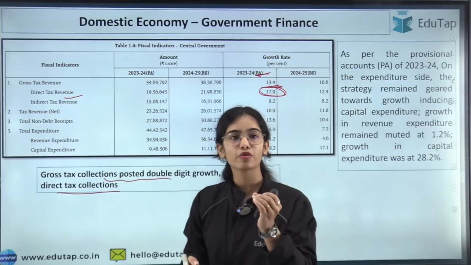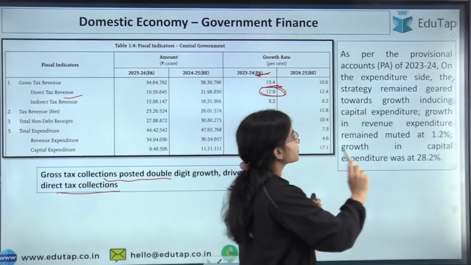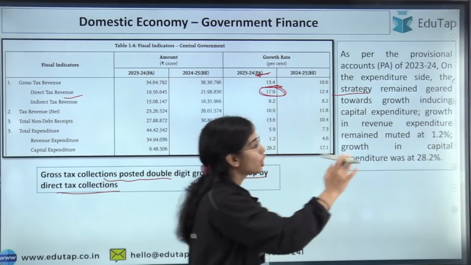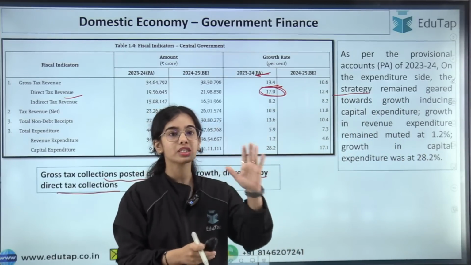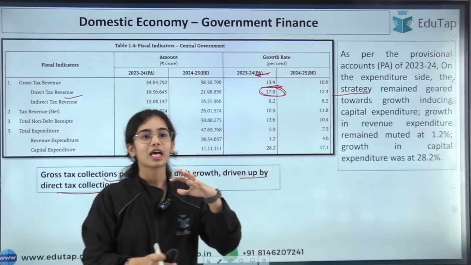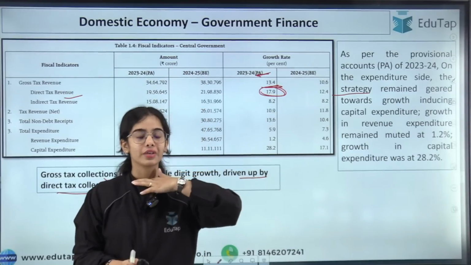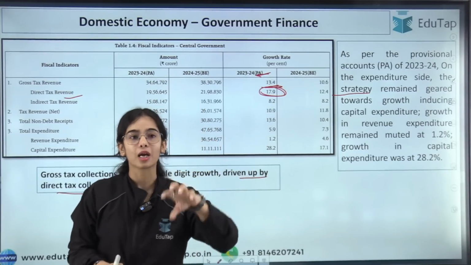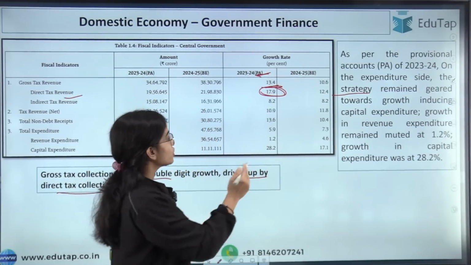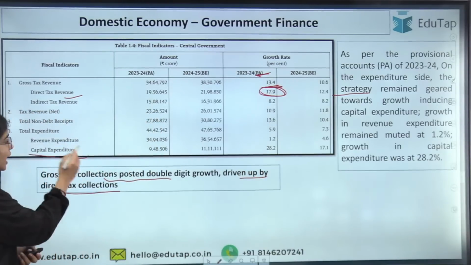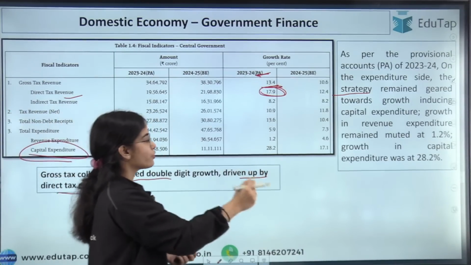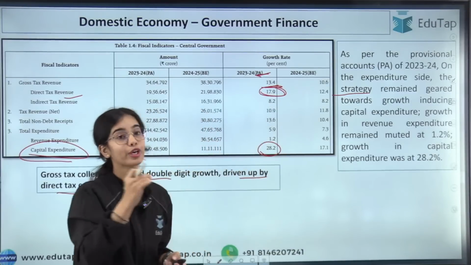Okay, as per the provisional accounts, on the expenditure side, the strategy remained towards the capital expenditure, towards the assets of the country. As you know, capital expenditure means that you are trying to increase the assets of your country, or you are trying to decrease the liability, the loans of your country. So you can see here that the capital expenditure in 2023-24 has grown by 28.2%.